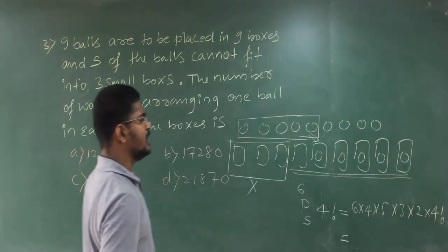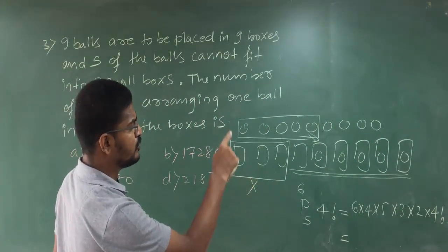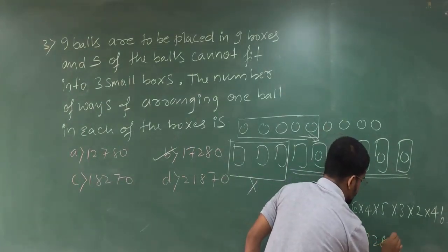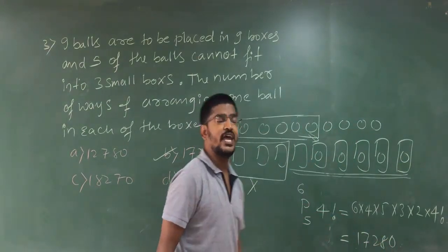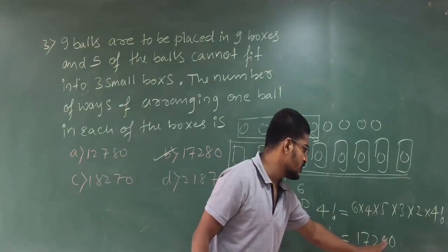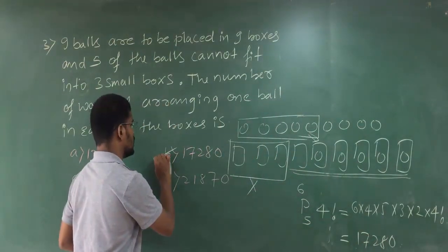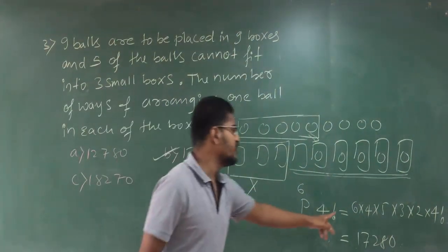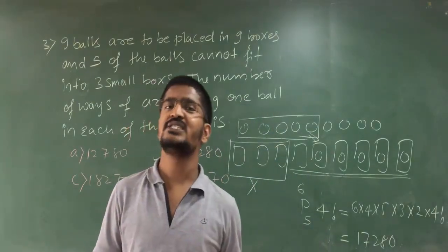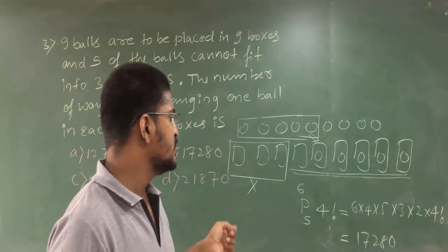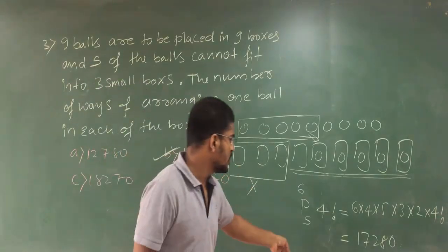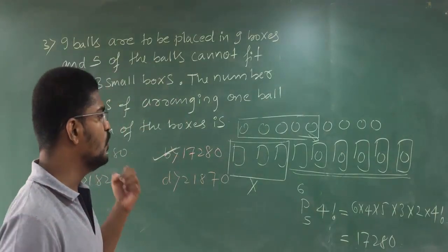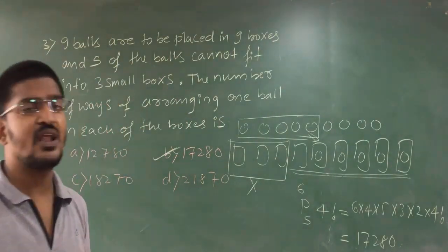So your answer will be 6 into 5 into 4 into 3 into 2 into 4 factorial. By simplifying this you get 17280. 6 into 4 into 3 into 2 into 1 factorial, 1 is cancelled. So into 4 factorial means you will get 17280. That is your answer.